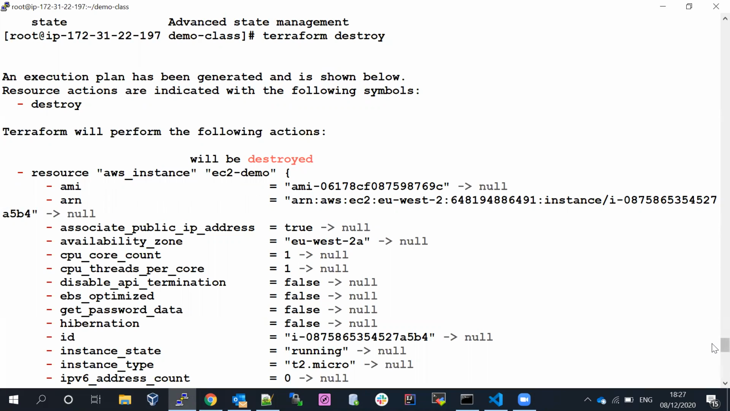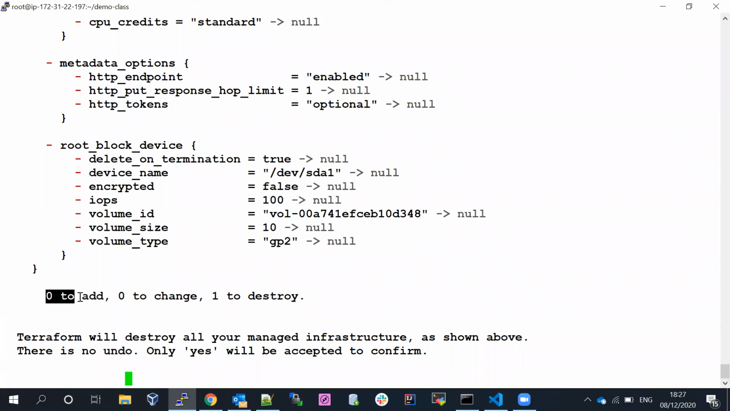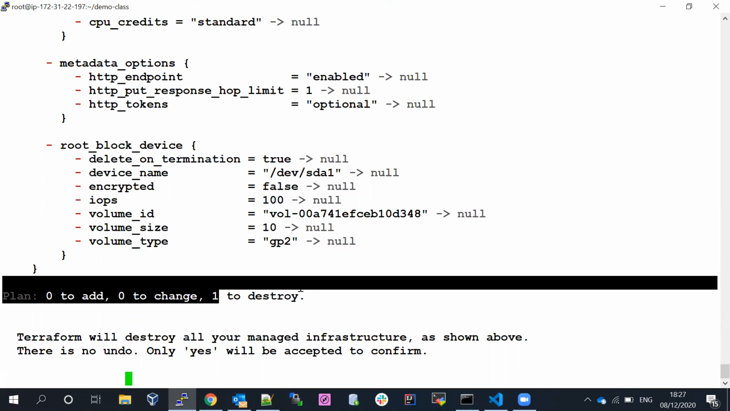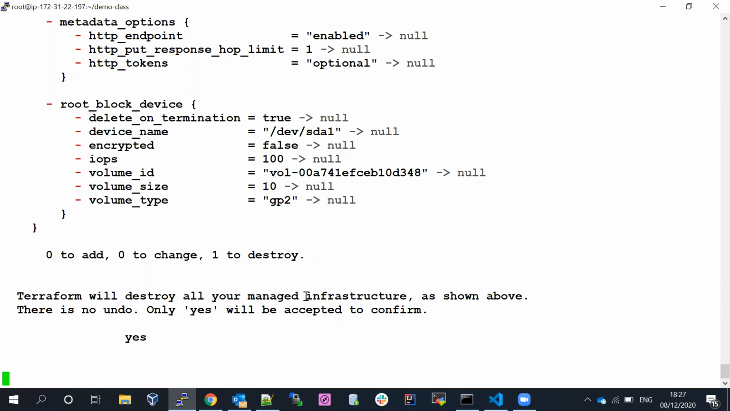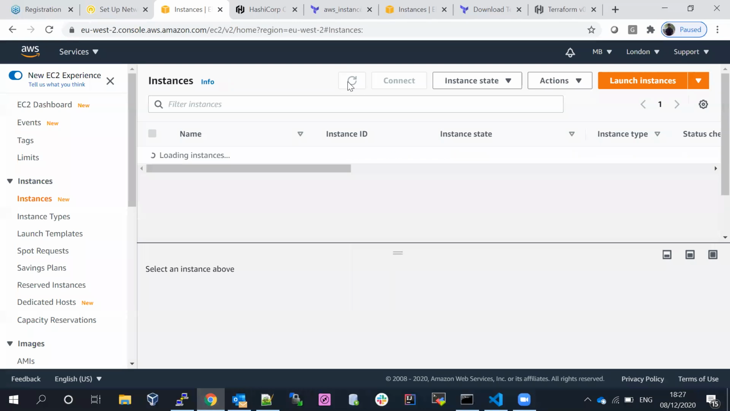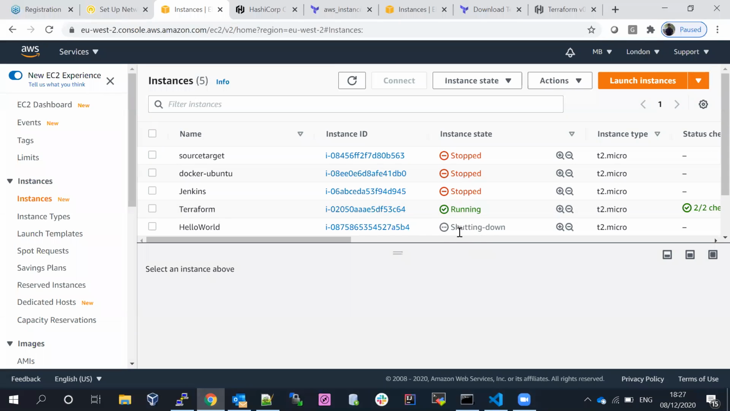Okay, if I scroll down a little bit below, you can see 0 to add, 0 to change and 1 to destroy. Okay, so if I say yes, and you go back and see the console level, it will shut down the server.